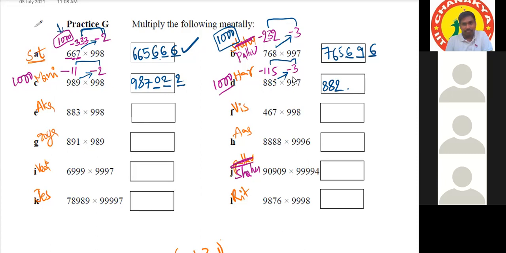Yes, sir. 115 into 3 is... 100 3 times is 300. 15 3 times is 45. 300 plus 45. Yes, sir. 345. In how many positions we need to fill 345? Three positions, sir. Okay. 345. Correct. Then Akash.